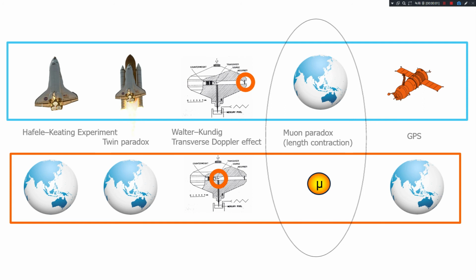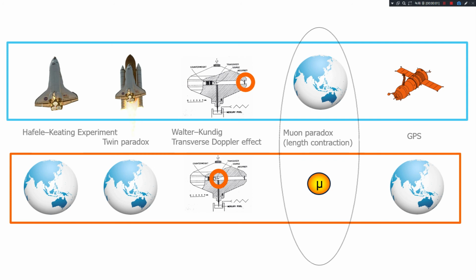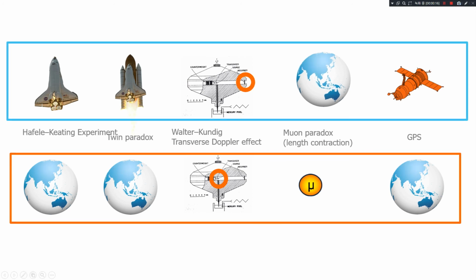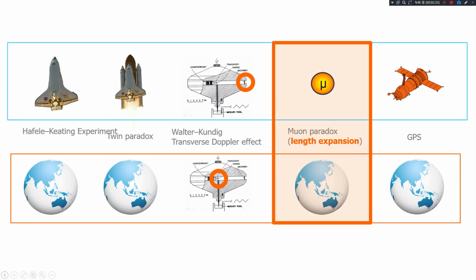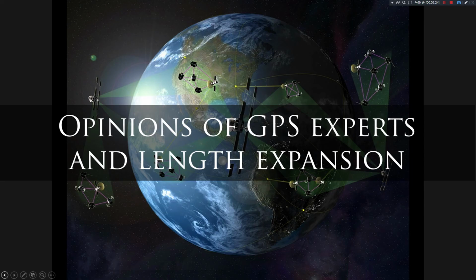However, only the interpretation of the muon paradox, which is interpreted as a length contraction, claims the muon is a laboratory frame. This is inconsistent with the conclusions of other experiments. It is correct for the muon and the Earth to change positions. If the Earth becomes a laboratory frame like this, it is reasonable to interpret that the muon ran fast, the length was expanded, and because the length has expanded, it reaches sea level. And if it is interpreted as a length expansion, just like the conclusions of other experiments, the Earth will become the laboratory frame.